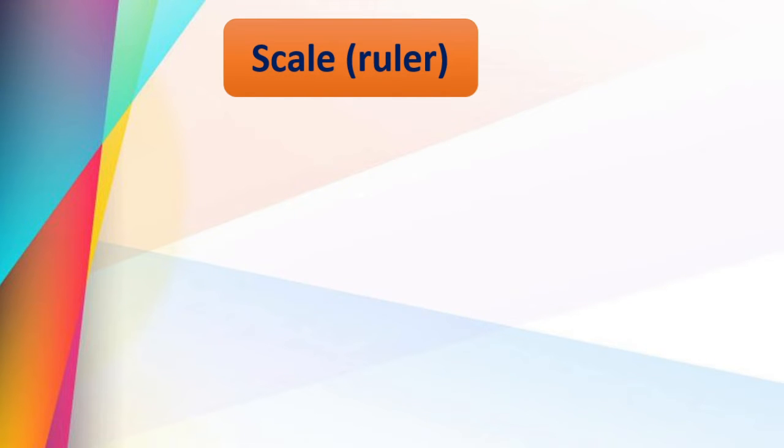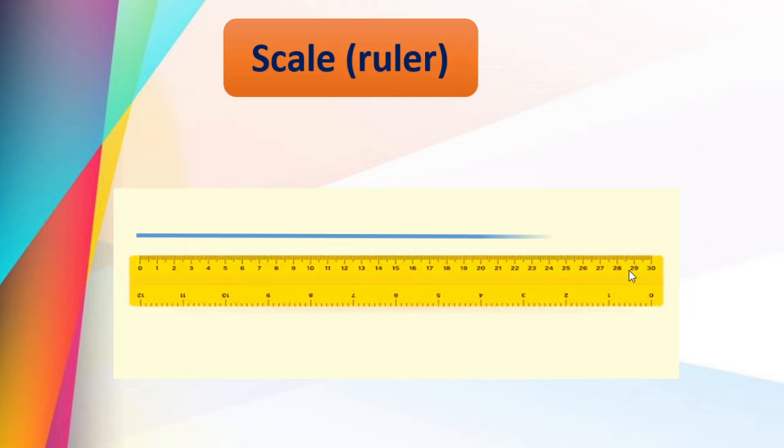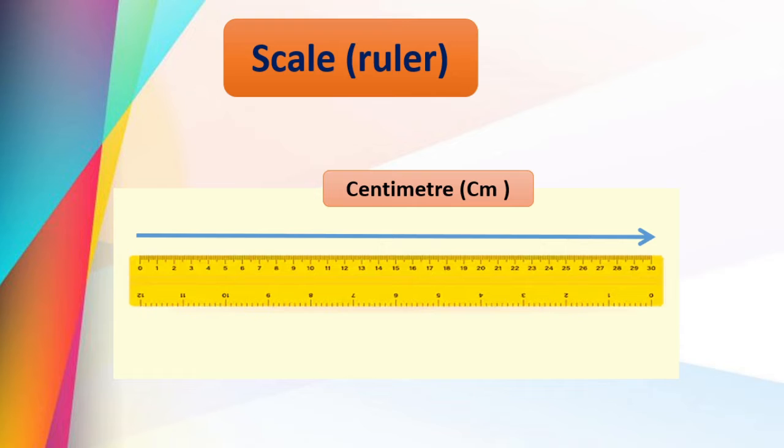Scale or ruler. We will study about this. See dear children, this is a big, long scale, isn't it? Here we can see the numbers 0 to 30 on the upside and on the downside we can see 0 to 12. Here 0 to 30 are nothing but centimeters. What is the unit here?